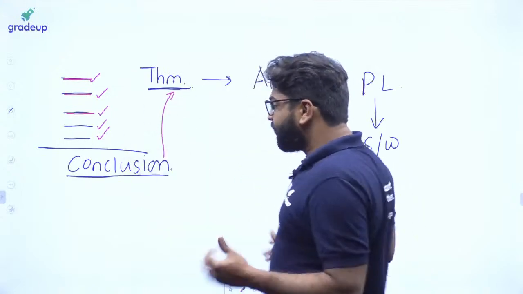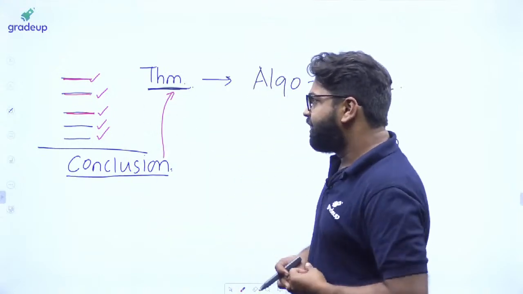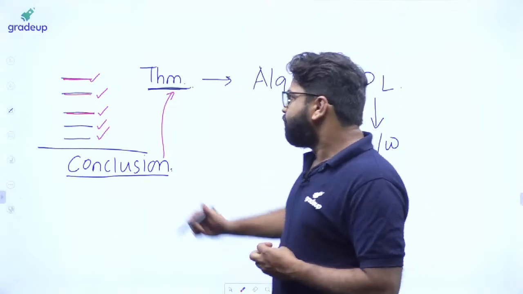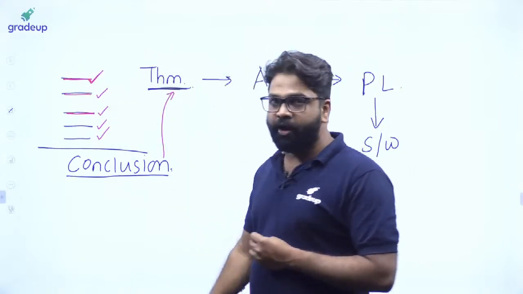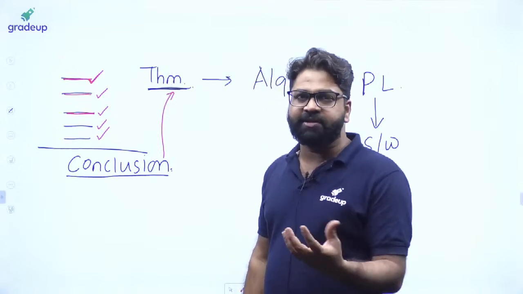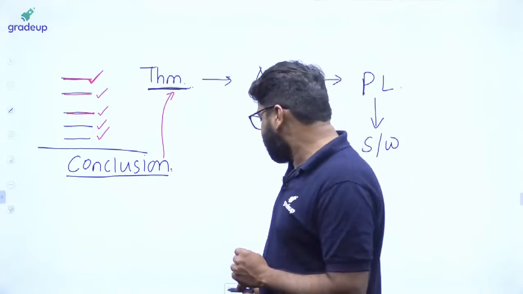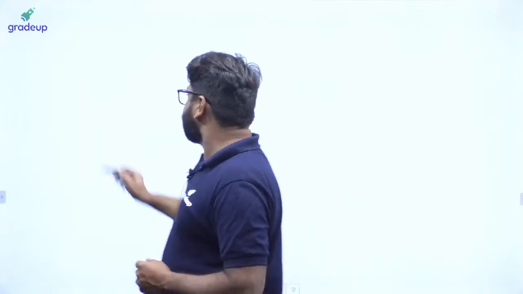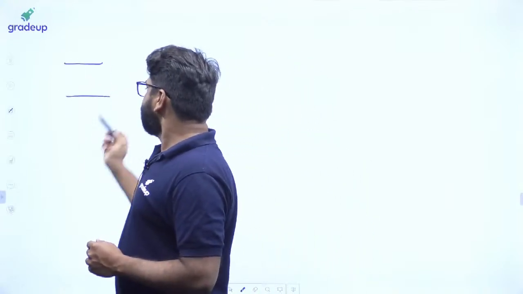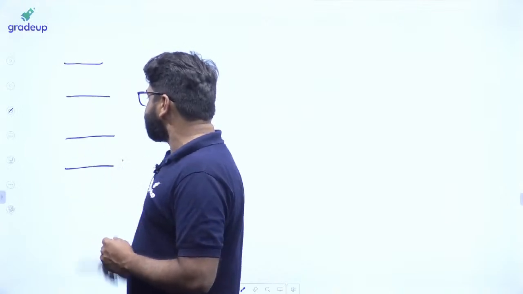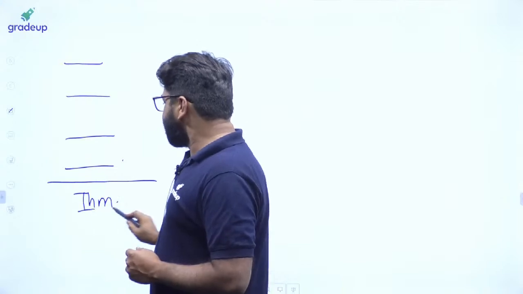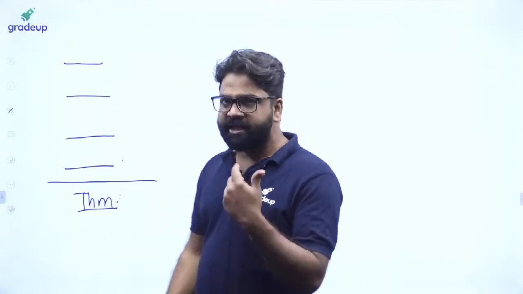Okay sir, I got why we are learning mathematical logic: to check the validity of a statement, whether the statement is valid or not. That is the main concept of why we are learning mathematical logic. Now we'll talk about this particular statement. If I have this type of statements here, and here you will have a theorem. Sir, I'm not getting how you are writing the statements and then the theorem.